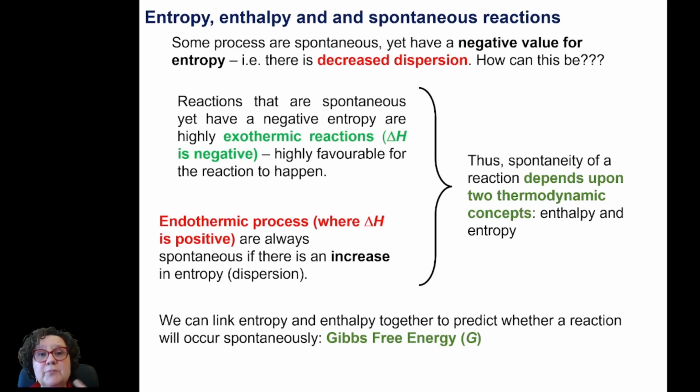However, there are processes that are spontaneous and they have a negative value of entropy. There are processes in which the dispersion of the products is smaller than the reagents, that they are less random. You have fewer molecules of gas, so you go from a gas to a liquid, and they are still spontaneous. How can that be?